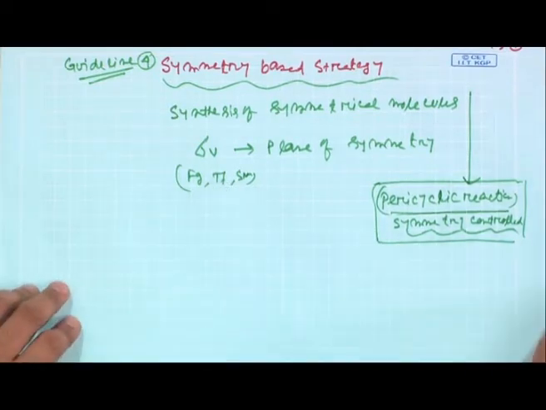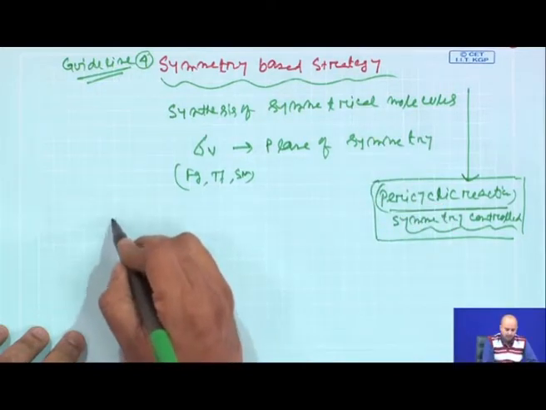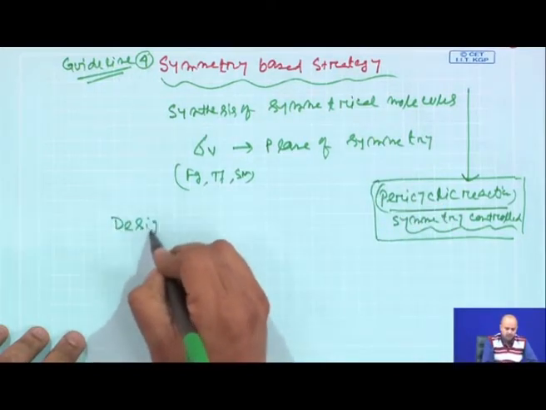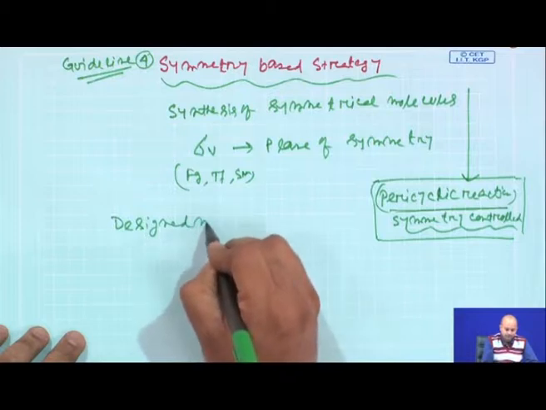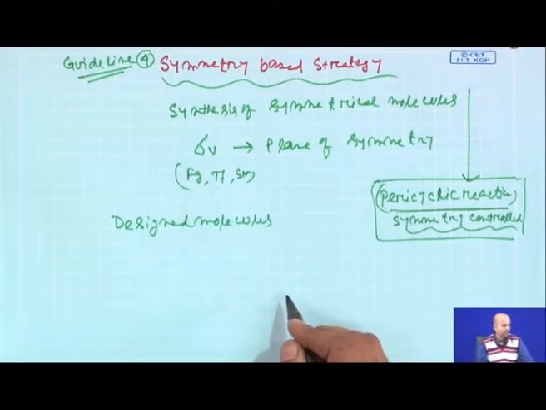Now, for molecules which have a perfect sigma v, there might be natural products as well as designed molecules. There exist many designed molecules which are perfectly symmetrical in nature.